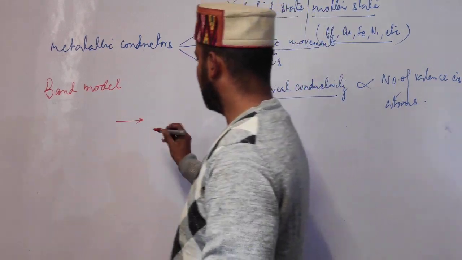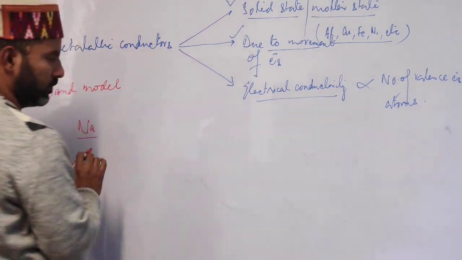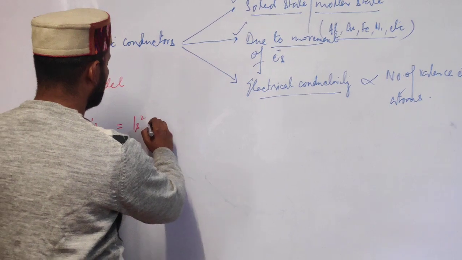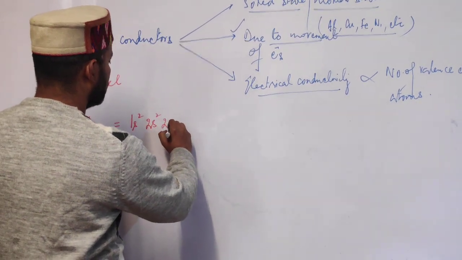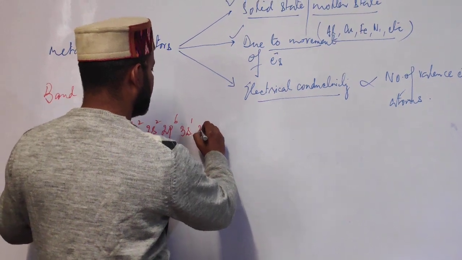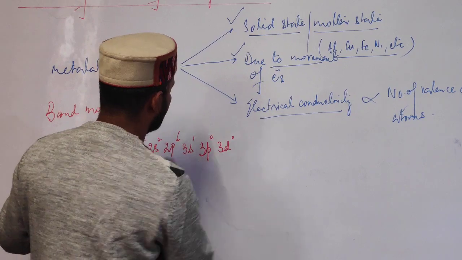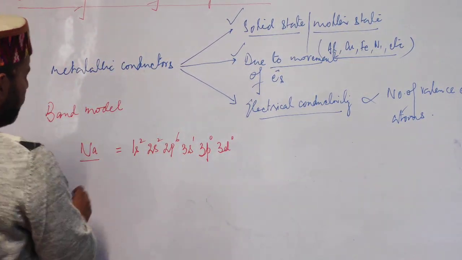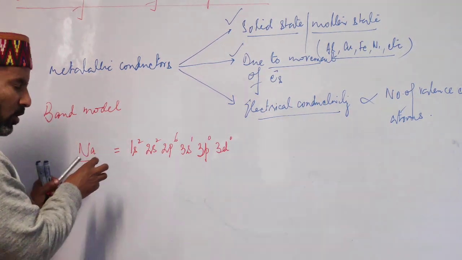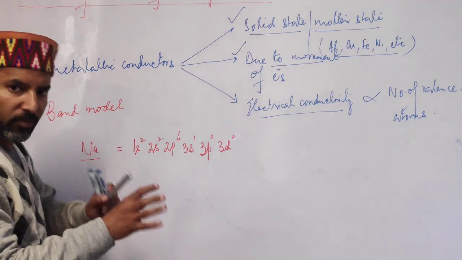Students, let me give you an example. Say we have sodium. Sodium has the configuration 1s2, 2s2, 2p6, and then we have 3s1, and then in the third shell we have 3p and 3d, but they are vacant. Now when a large number of atomic orbitals of sodium atoms overlap, we get a large number of molecular orbitals also.